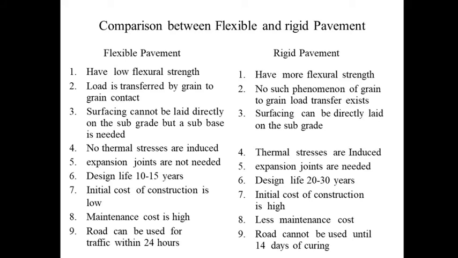In flexible pavement, no thermal stresses are induced. In rigid pavement, thermal stresses are induced. In flexible pavement, expansion joints are not needed. In rigid pavement, expansion joints are needed. If we consider the design life, for flexible pavement it is 10 to 15 years. For rigid pavement, the design life is 20 to 30 years, that is more design life. If you consider the initial cost, the initial cost of construction is low in case of flexible pavement, and for rigid pavement the initial cost of construction is high. The maintenance cost is high in case of flexible pavement and less in rigid pavement.